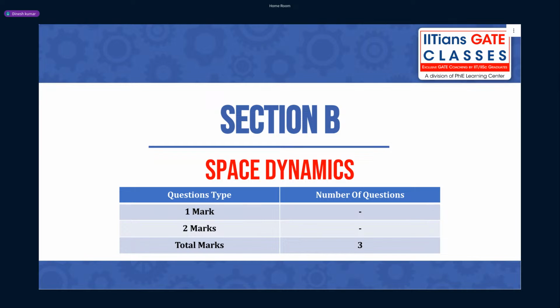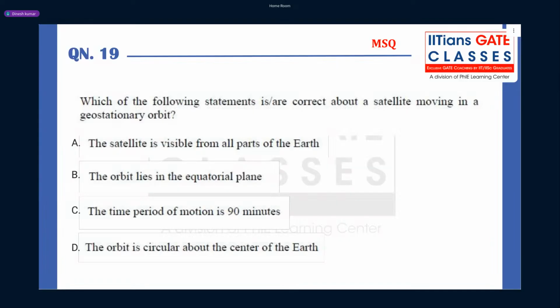So guys, for space dynamics, there are total three questions, and all three questions are easy questions. I think two questions are very much related to previously asked questions also, and there is a question on geostationary orbit, similar to ones asked a few years back. So let's see this first question, what it says.